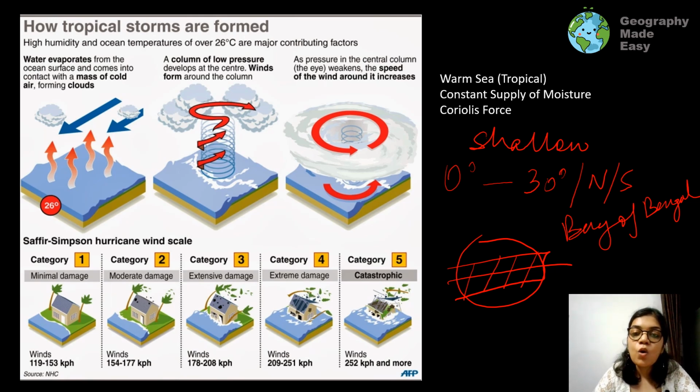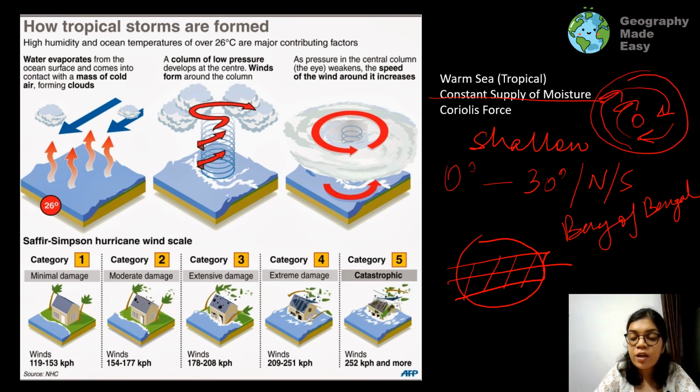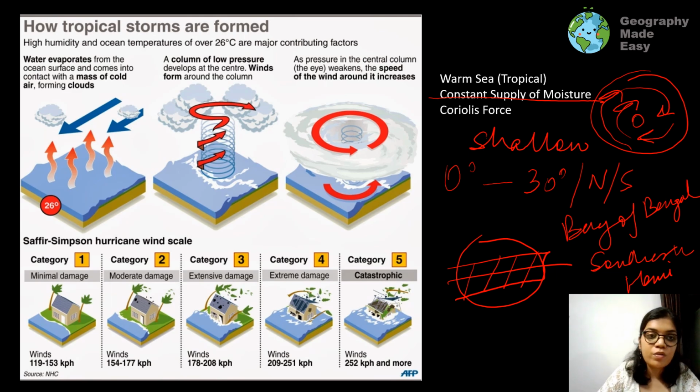You require a constant supply of moisture. That is, you have to have a water body from which the storm will originate. And the shape of the storm is that it forms in the clockwise direction. The winds move in the clockwise direction. It is in the form of a circular wind body. This clockwise motion becomes anti-clockwise in the southern hemisphere. This takes place because of the Coriolis force. So the rotating effect is because of the Coriolis force.